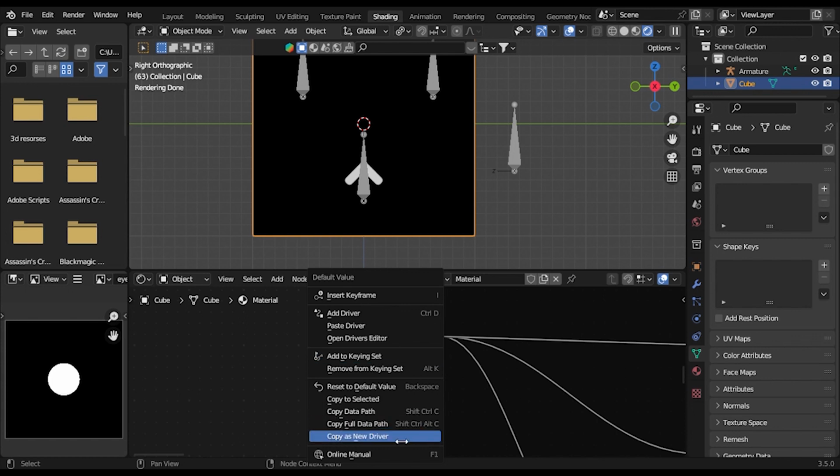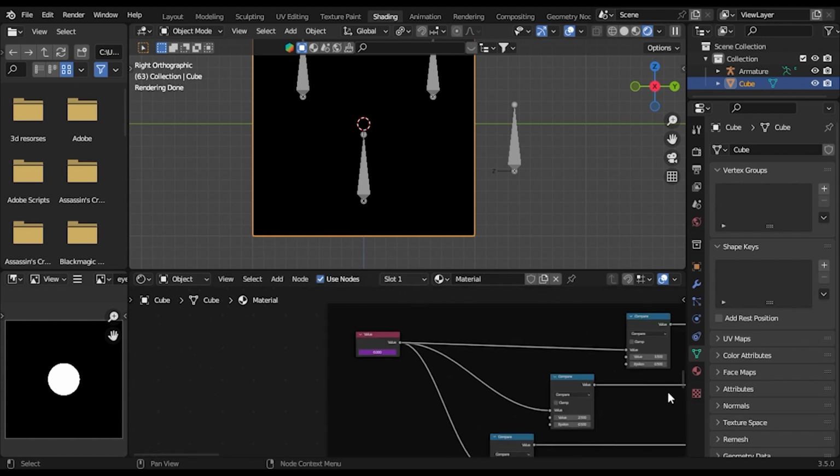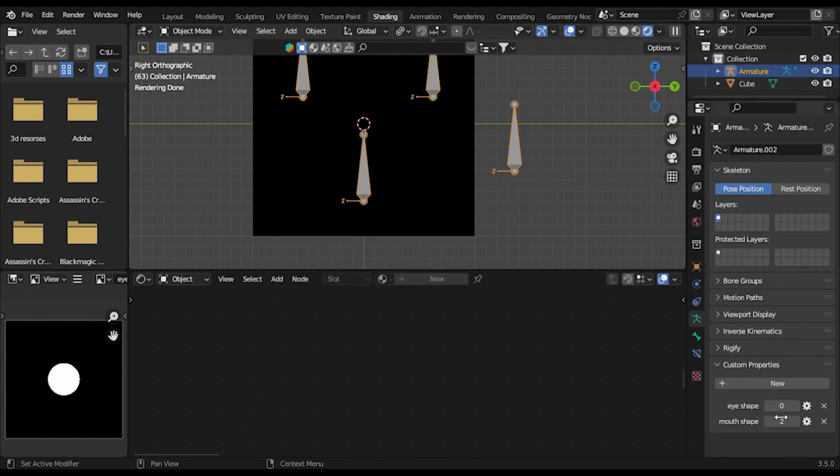So paste the driver, and now the eye shape is controlling the eyes. So you can see. Let's go for eye shape 2.